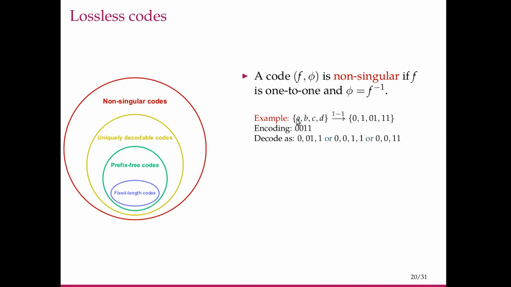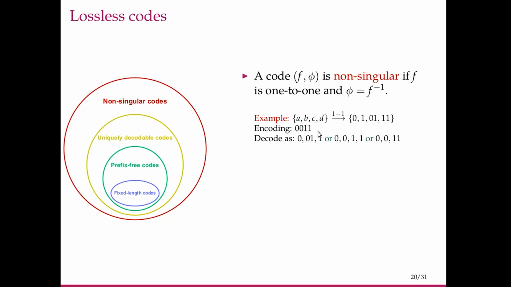So while this code is non-singular for a single use, if we use it one after the other, with the code words concatenated, then it is not non-singular. This concatenation is known as extension. So this is the 4th extension of this code.